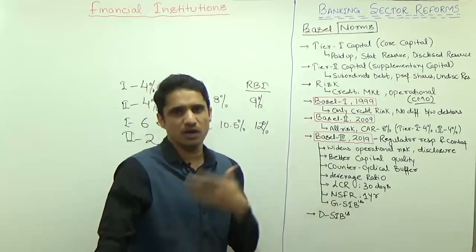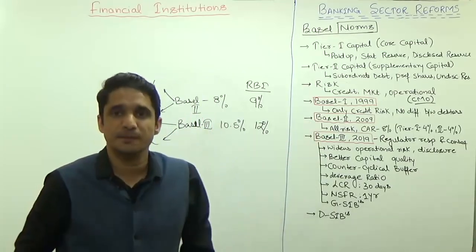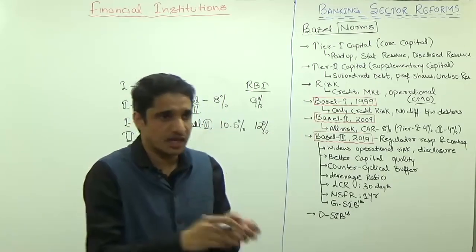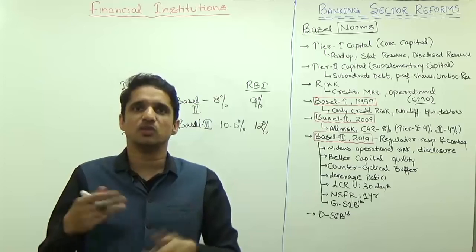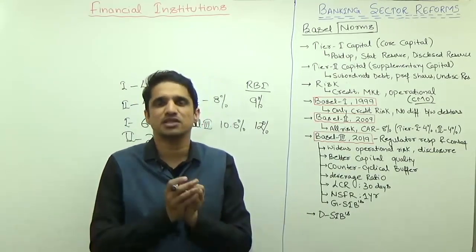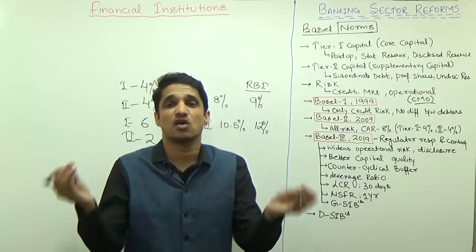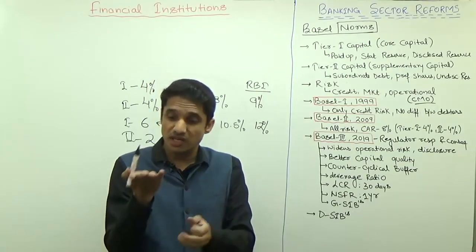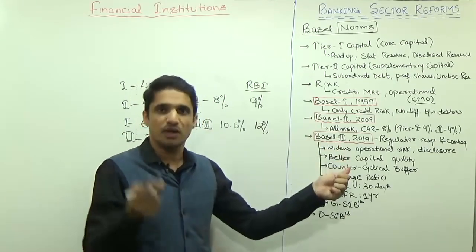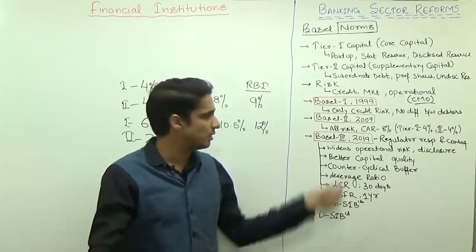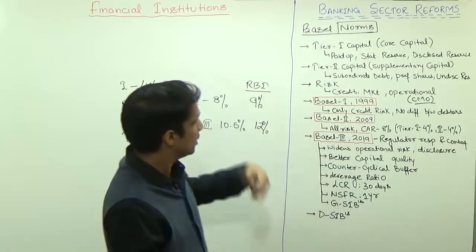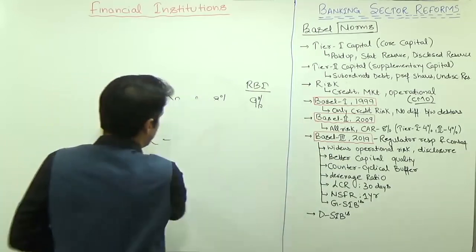Because Basel 2 failed, the regulatory lapses and their consequences led to Basel 3 norms. The recession came, which clearly shows that the Basel 2 norm was unsuccessful across the world, because that recession came because of the banking sector, and we already had this Basel 2 norm. When the recession came, it clearly shows that Basel 2 failed miserably. So when Basel 3 came, it was because of the regulatory failure.